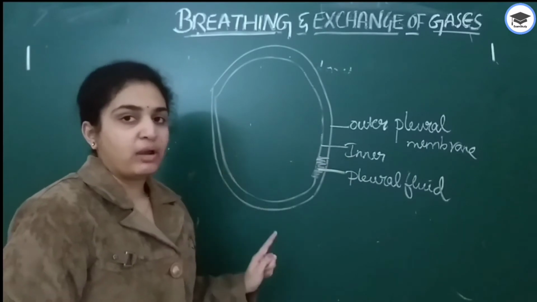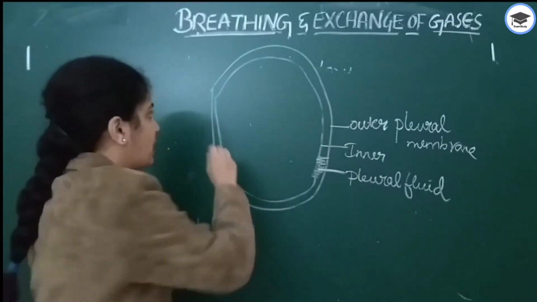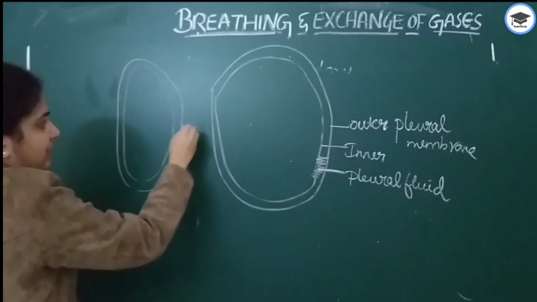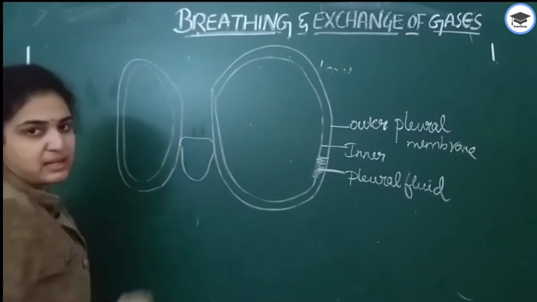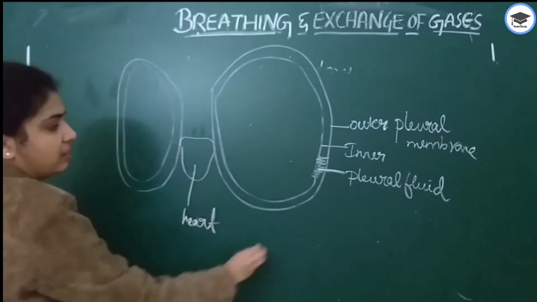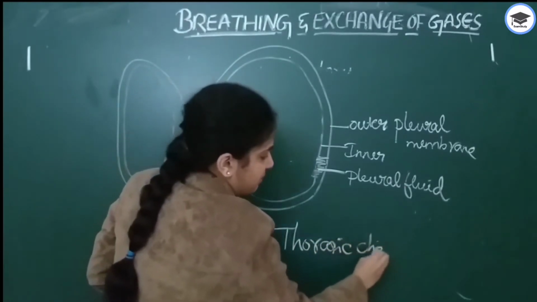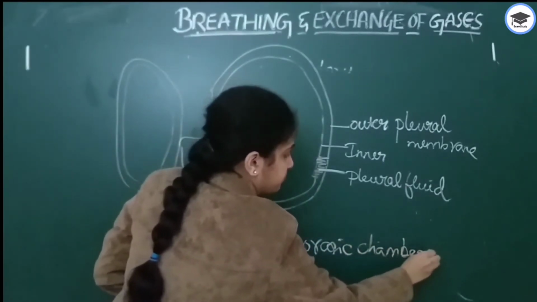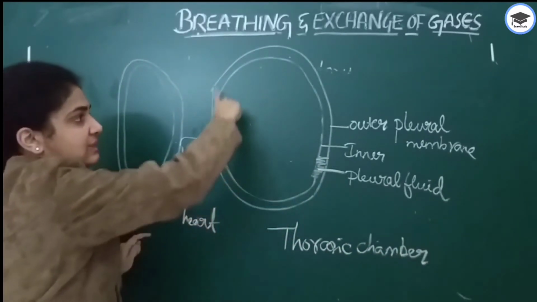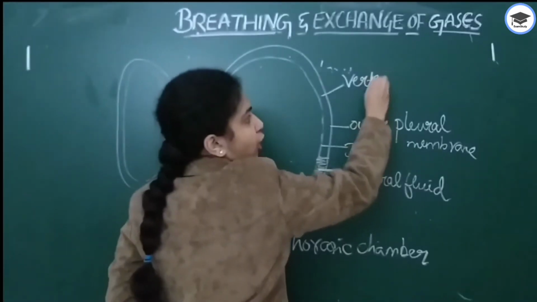Where is the lung located? It is located in the thoracic chamber. This is the right lung and suppose this is the left lung. In between the two lungs, the heart is present. This is fully situated in the thoracic chamber. So next, dorsally, how is it bounded? This lung, dorsally, is bounded by the vertebral column.